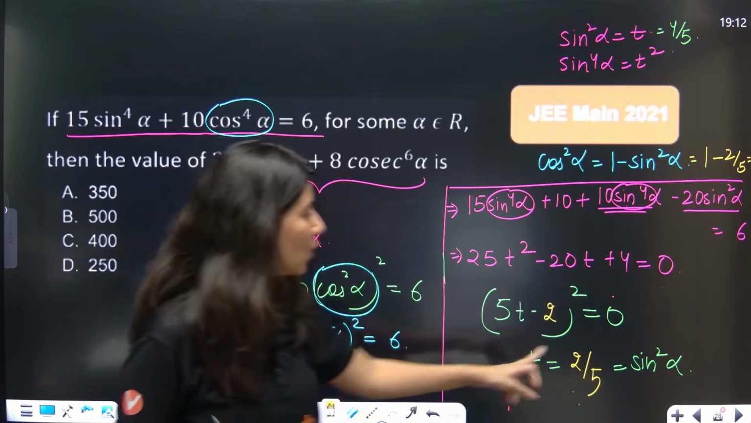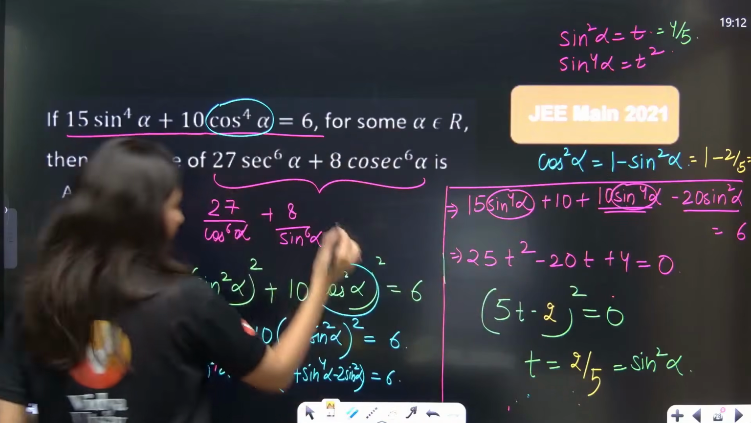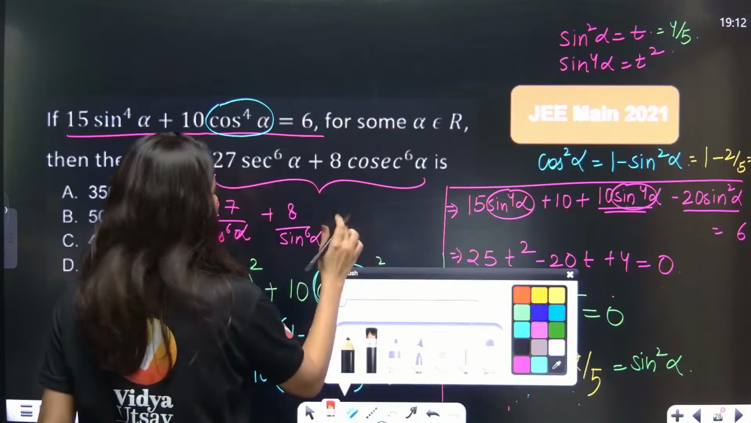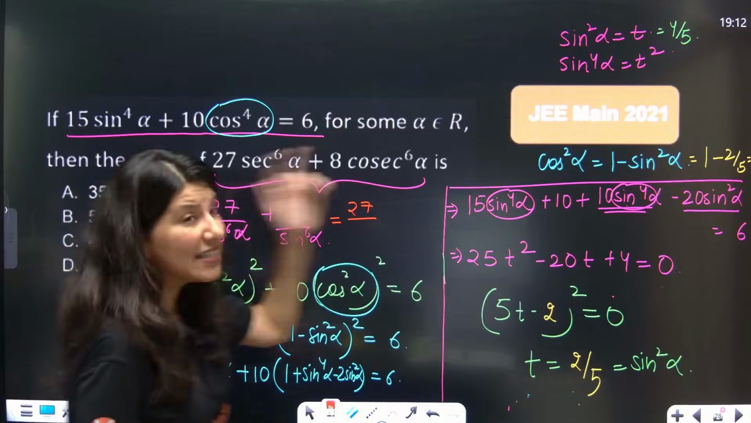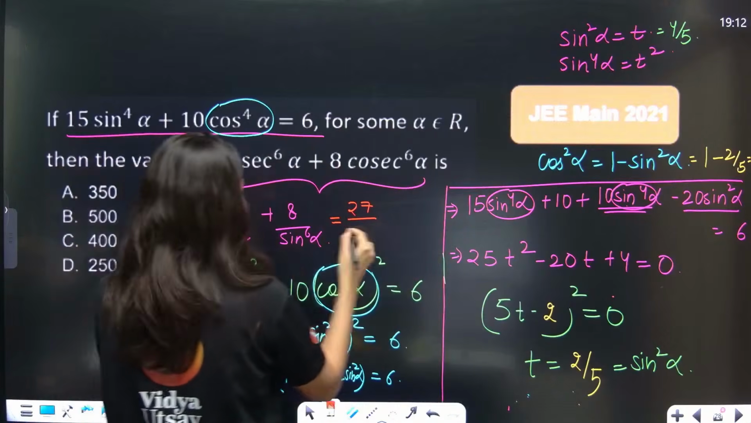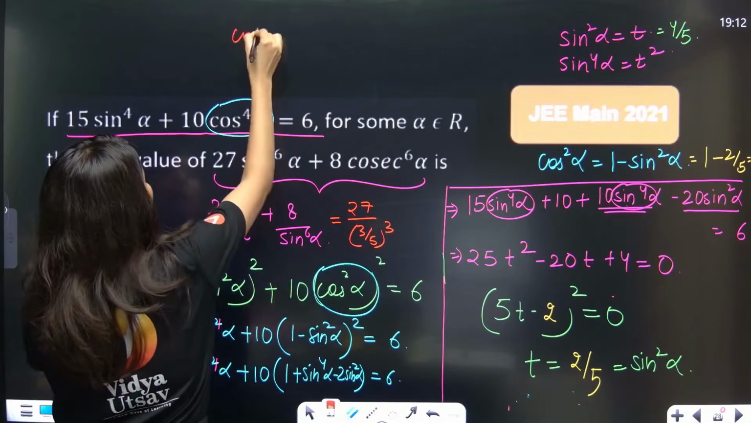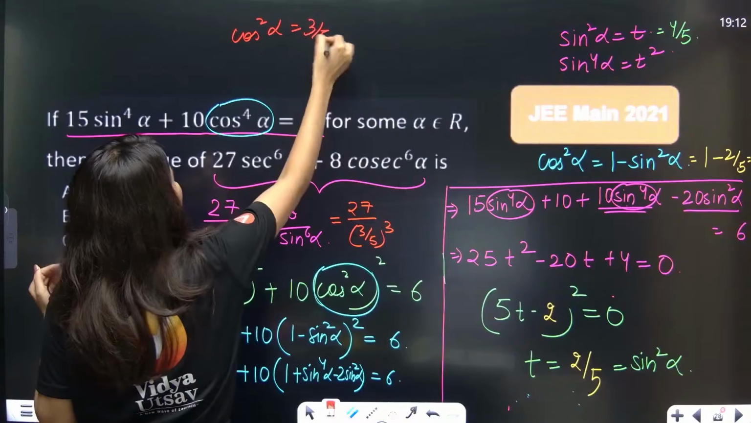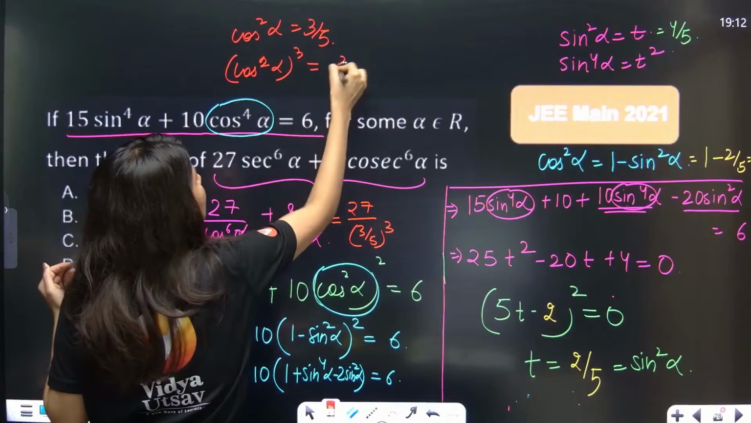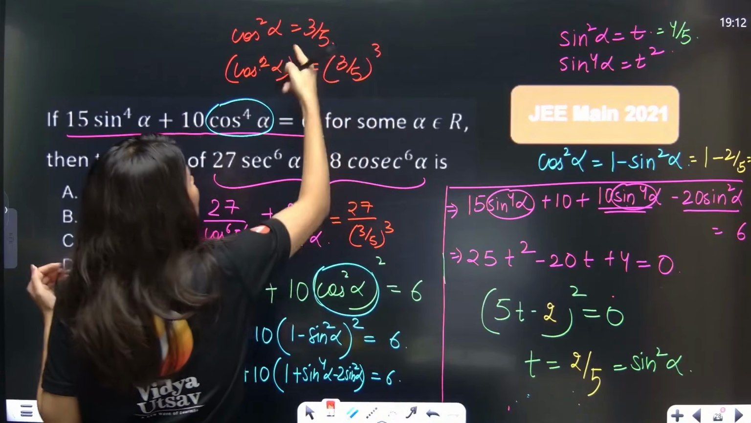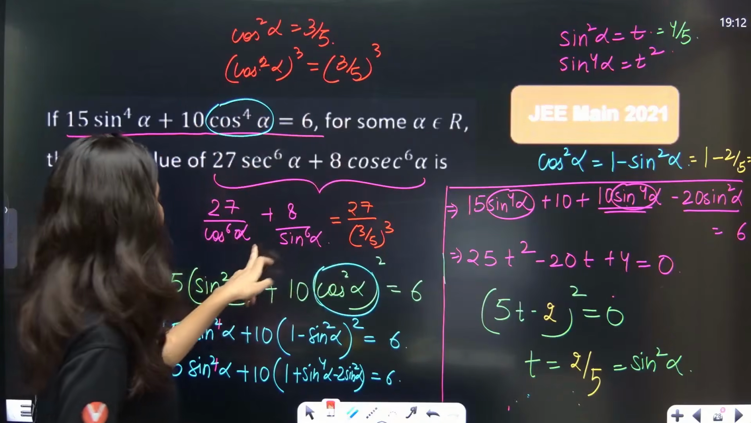Okay. So sin square alpha is 2 by 5, and cos square alpha will be 3 by 5. So now is the time for 27 upon cos power 6 alpha. Now cos square alpha is 3 by 5, so this is (3 by 5) whole cube. Correct or not? See, cos square alpha is 3 by 5, so cos square alpha whole cube is equal to (3 by 5) cube. And 2 3s are 6, so that means cos power 6 alpha is (3 by 5) cube.